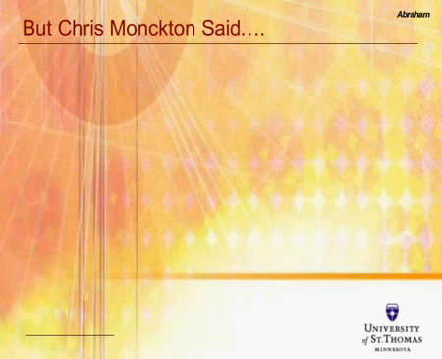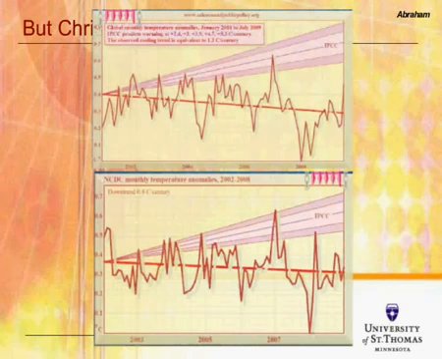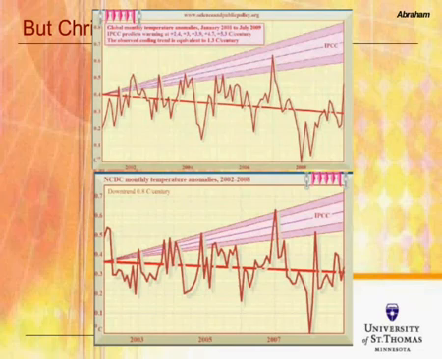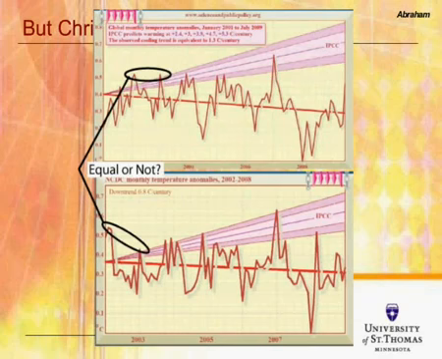So let's take a side-by-side, or top and down, view of his slides, and I've got slides 37 and 38 shown here. Now again, the top slide was in reference to the Science and Public Policy Organization. The bottom slide is used with the same kind of font and graph style. It's in reference to the NCDC. And Chris did not say where he got his temperature information for the top slide, but he did mention that it was from 4 sets of data, 4 temperature reconstructions. So there could be some slight differences in temperature information, but at least he should clearly indicate where his temperature data is from. And let's see what happens.